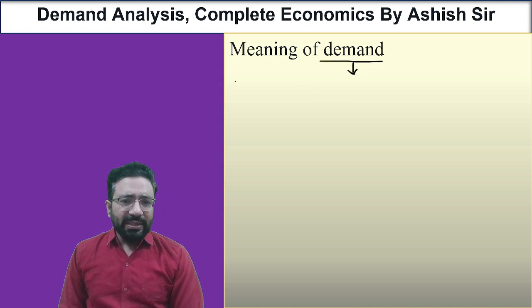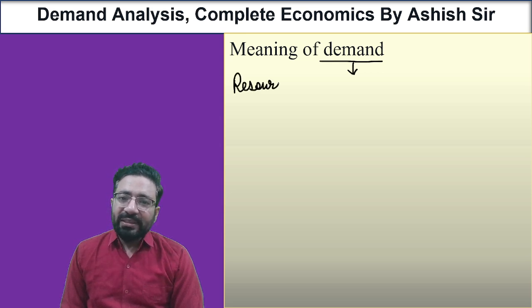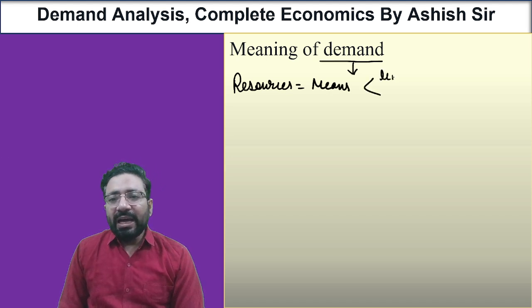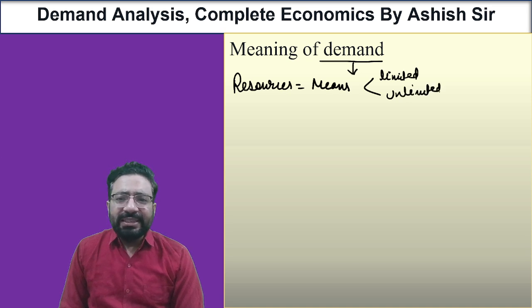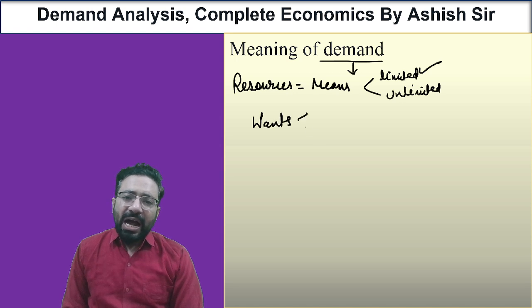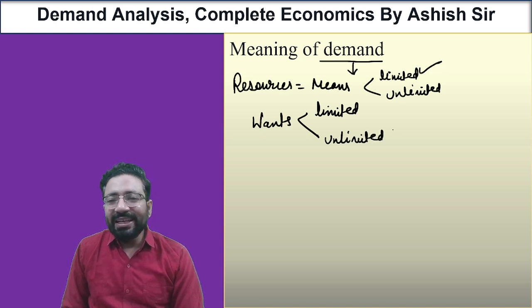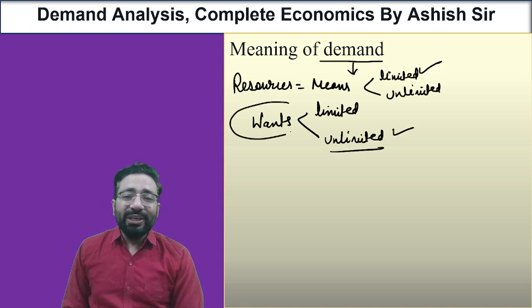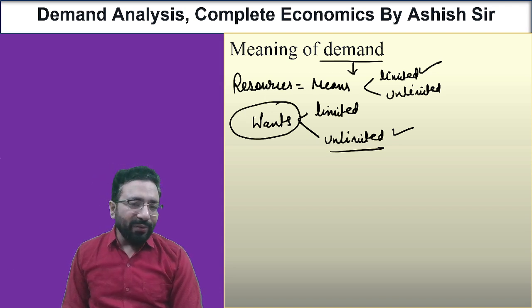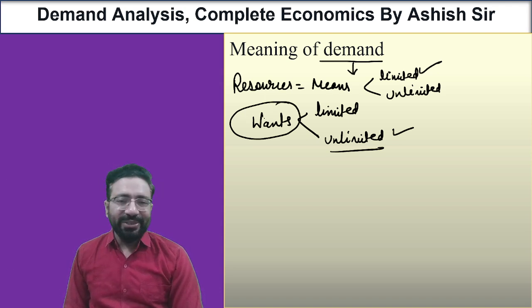We know that to run an economy, we require resources or means. Are means limited or unlimited? We will definitely say they are limited. But when we talk about human wants, are they limited or unlimited? The answer would be definitely unlimited. So we want, we need, we require so many things. Can we afford all of them? Your answer is definitely no.